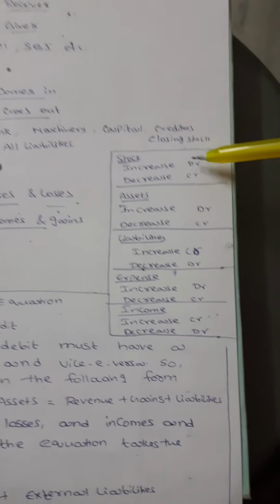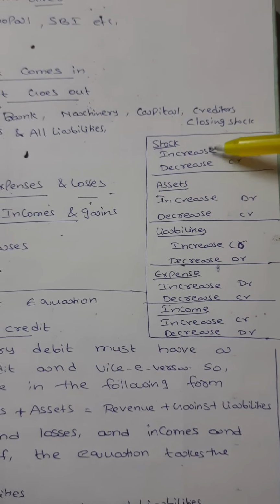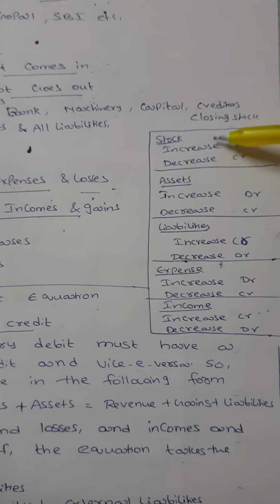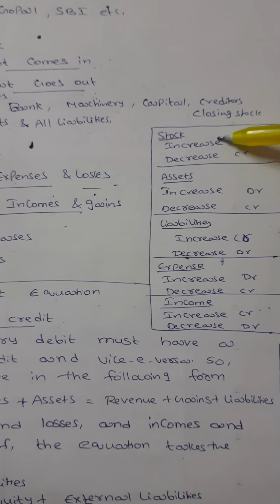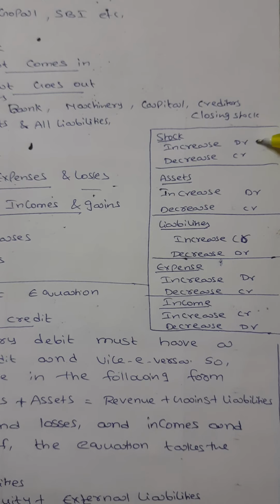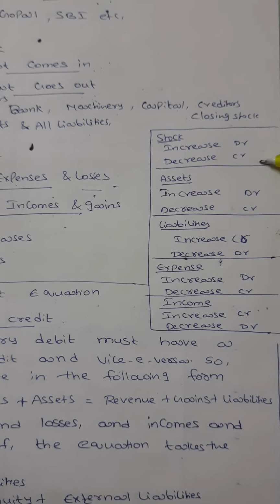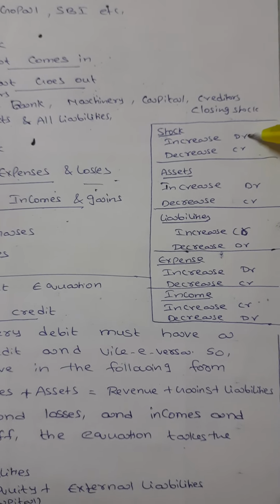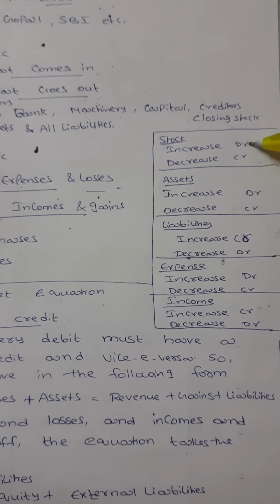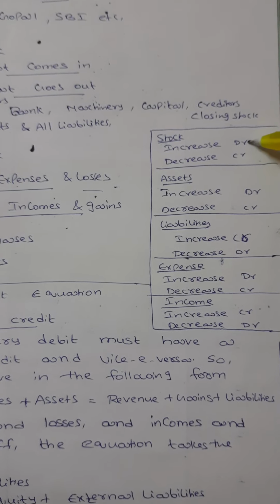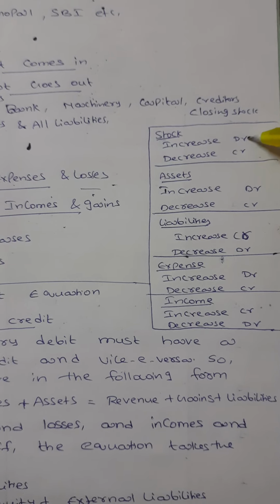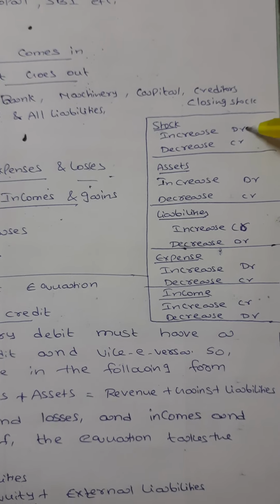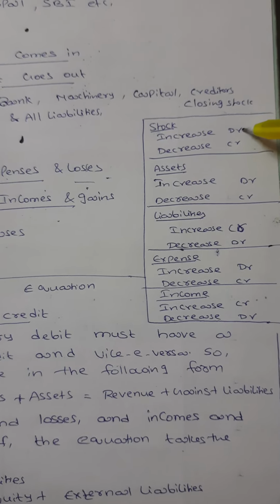By clearly understanding these transactions, take an example of stock, that means taking the opening stock or the availability of stock in a particular outlet. When stock increases, the account should be debited. When stock decreases, the account should be credited. When stock increases, that indicates your sales are not completed, so the stock is available, and that is a certain loss to the company. It moves to the next year as closing stock, and after that comes again as opening stock. This is unnecessary warehouse expenditure, that's why it is on the debit side. Stock increases, it is debit.